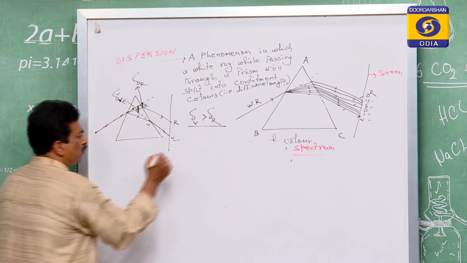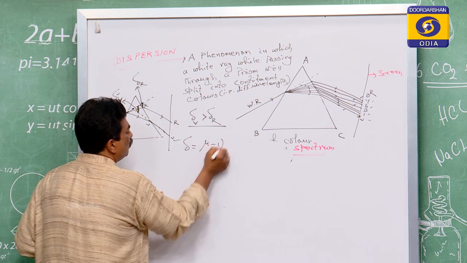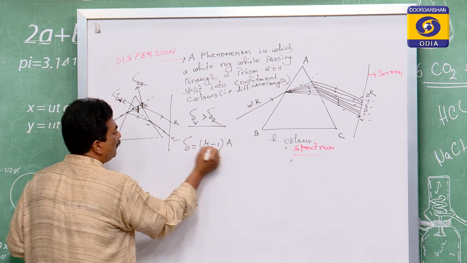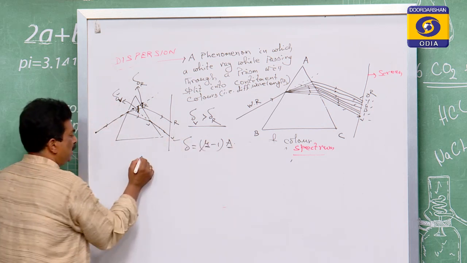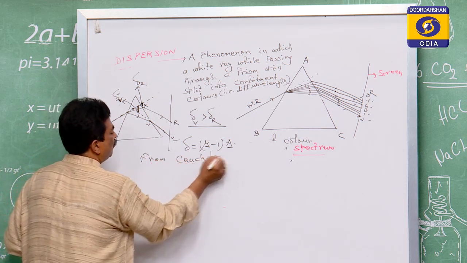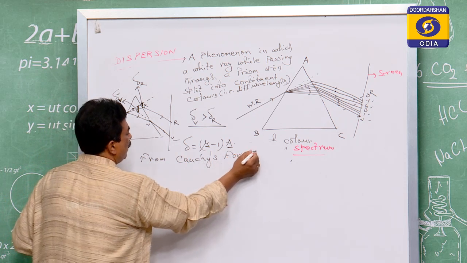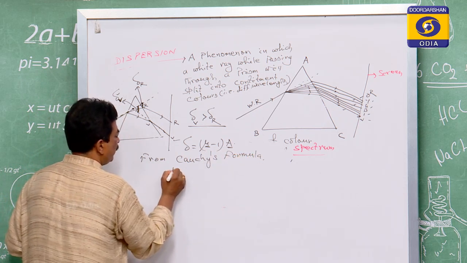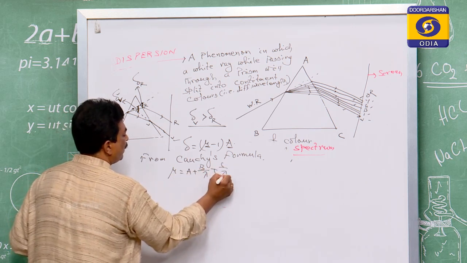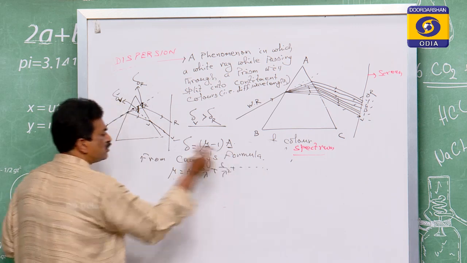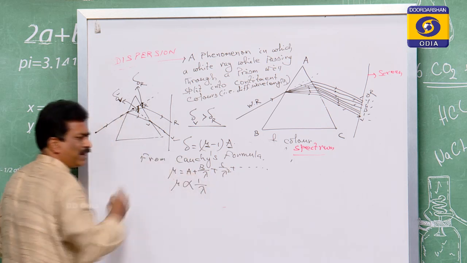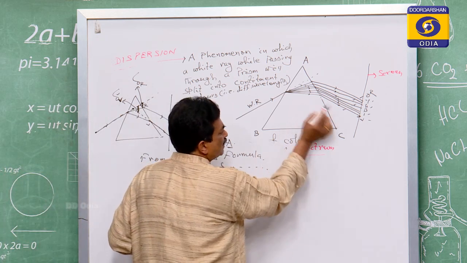But we know that del is equal to mu minus 1 into A. So now del comes, but how is it related to the refractive index? From Cauchy's formula, which states that mu is equal to A plus B by lambda plus C by lambda square plus and so on. This is Cauchy's formula. This indicates mu is inversely related to lambda. You see, lambda means the wavelength.